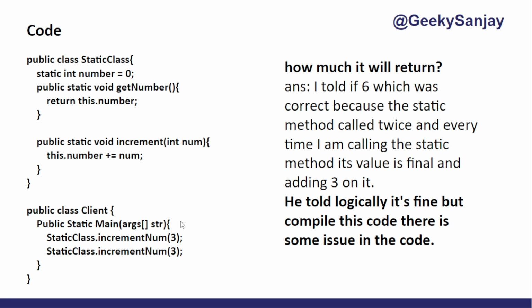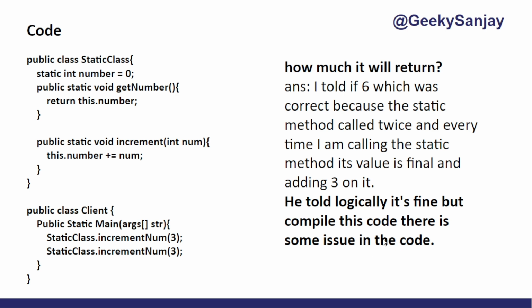After showing this code, he asked me a question: how much will it return? I told him it's 6, which was correct, because the static method is called twice, and every time I'm calling the static method its value is final and it adds 3. So the first time I'm calling it, it is 3. Next time I'm calling it, it is 3 plus 3, 6. He said logically it's fine, but compile this code, there is some issue in the code.